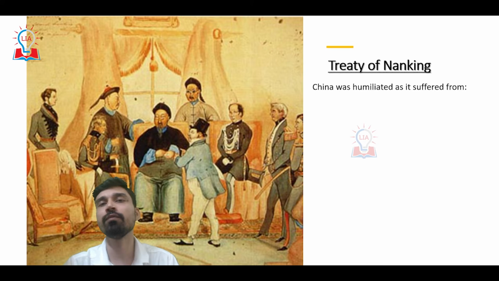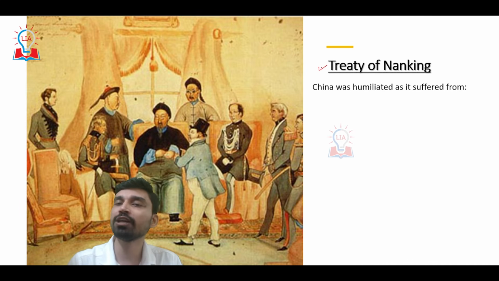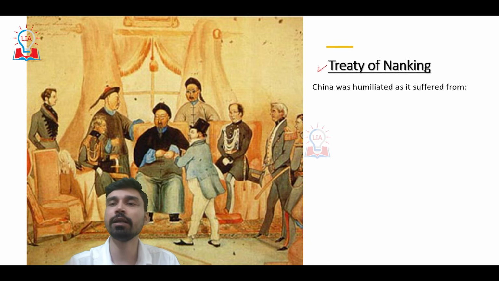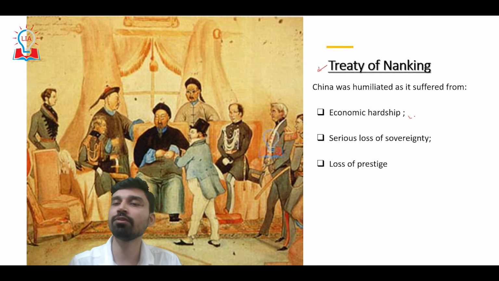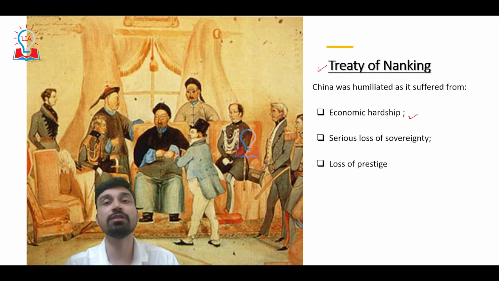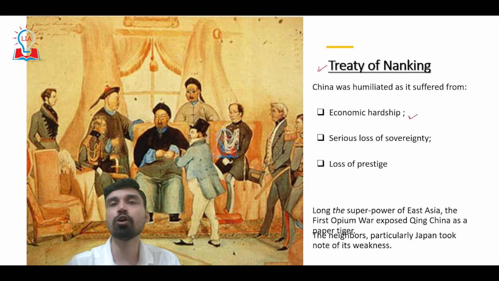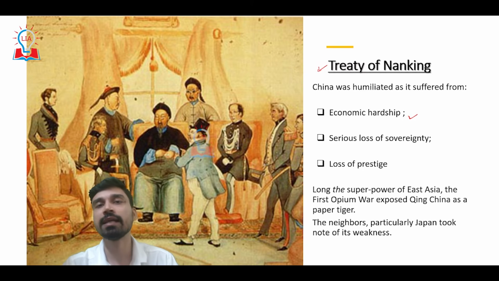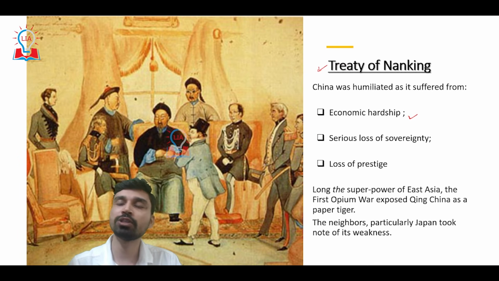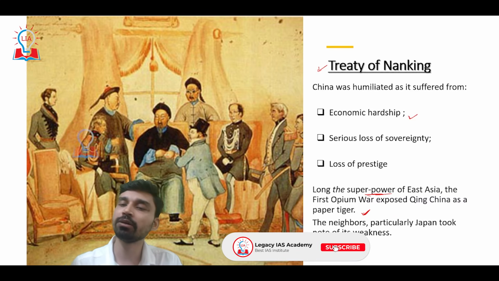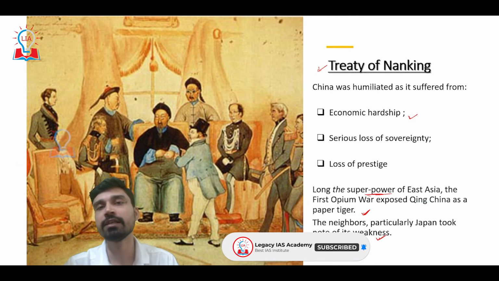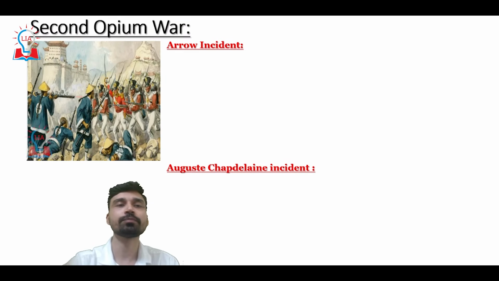And thus, as the end of the First Opium War, the Treaty of Nanjing was signed between China and Great Britain, where China was heavily humiliated. As a result of this treaty, China suffered from economic hardship. It also faced serious loss of sovereignty as well as loss of prestige, both domestically and outside of China, because China was considered for a long period of time as the superpower of East Asia. However, the First Opium War exposed Qing China as only a paper tiger. The neighbors, particularly Japan, took note of its weakness, which they would use in future wars.